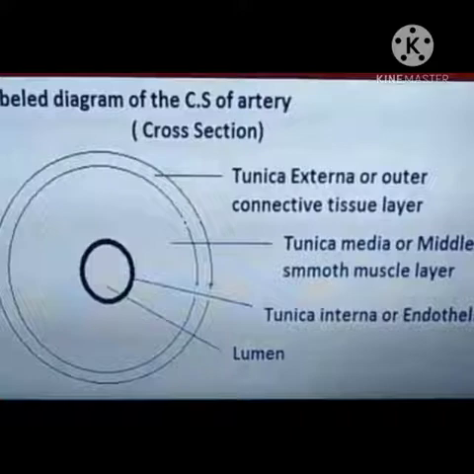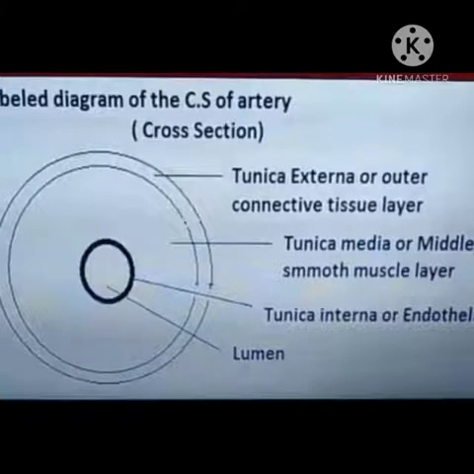Second is your tunica media, a very thick middle coat made up of smooth muscles and elastic connective tissue. Third is your tunica interna, the innermost coat made up of flattened cells called endothelium. These cells rest upon an elastic layer.